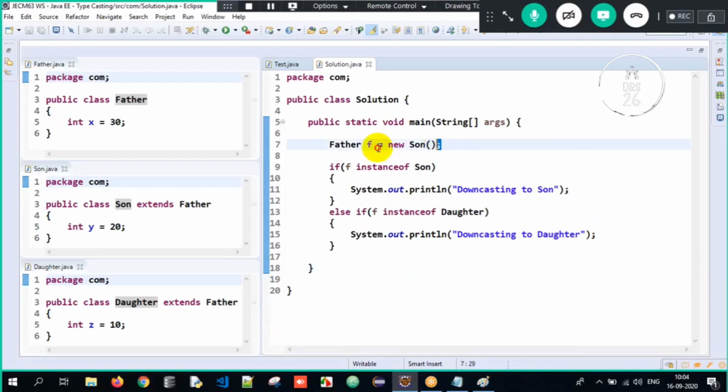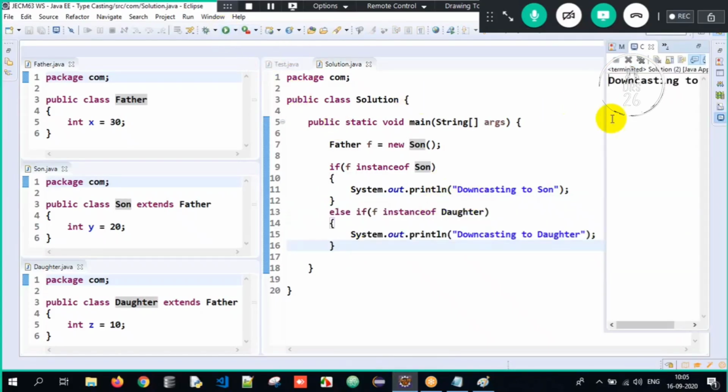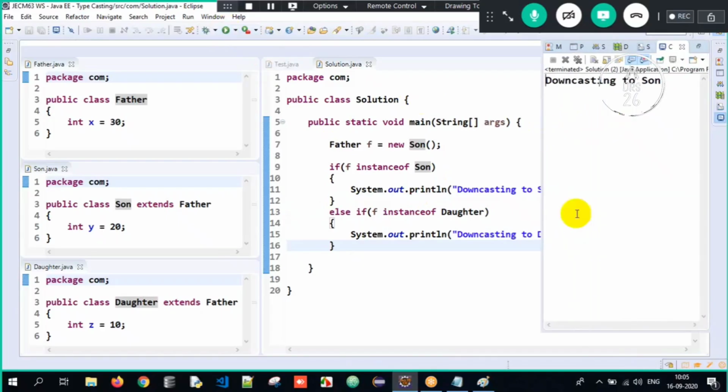See, this is upcasting. You should all agree with this, correct? Which object is stored into f here? f is storing the object of son. So the object of son, is it having the properties of son class? Is it true or false? True. So if true, the if block will get executed and the else if block will never get compared at all. So the output will be downcasting to son. Absolutely, I will get the output as downcasting to son only.